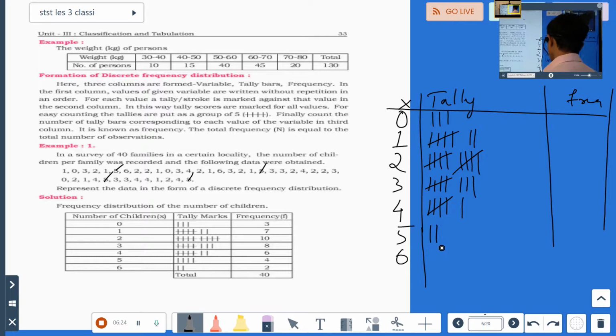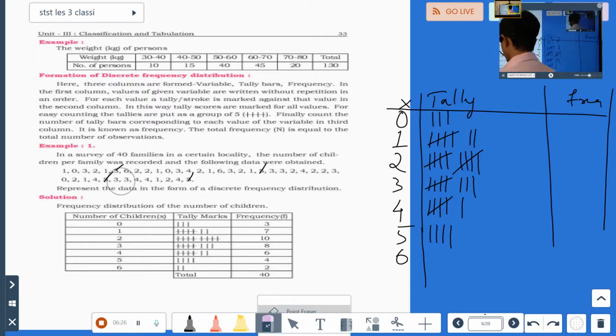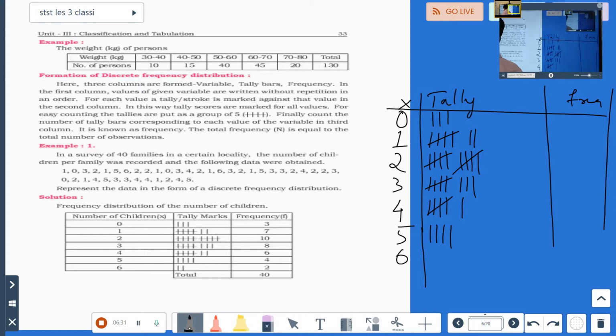So 1, 2, 3, 4. And last number is 6. So 1, 2 only. Okay, done.